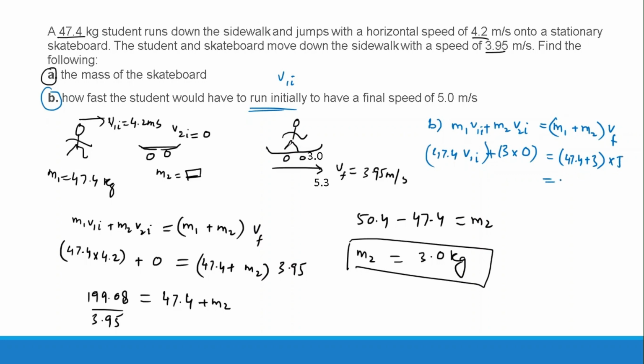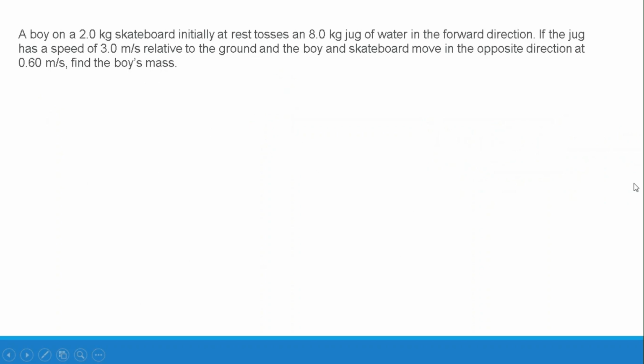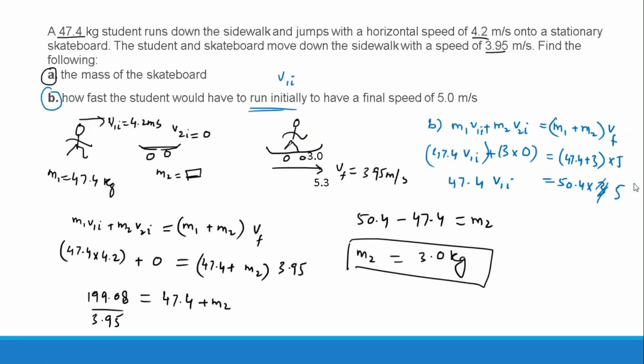So this will be 50.4 times 3, and this will be 47.4 v1i. Sorry, my mistake, this is not 3, this was the speed of 5. 47.4 times 5 gives me 237.